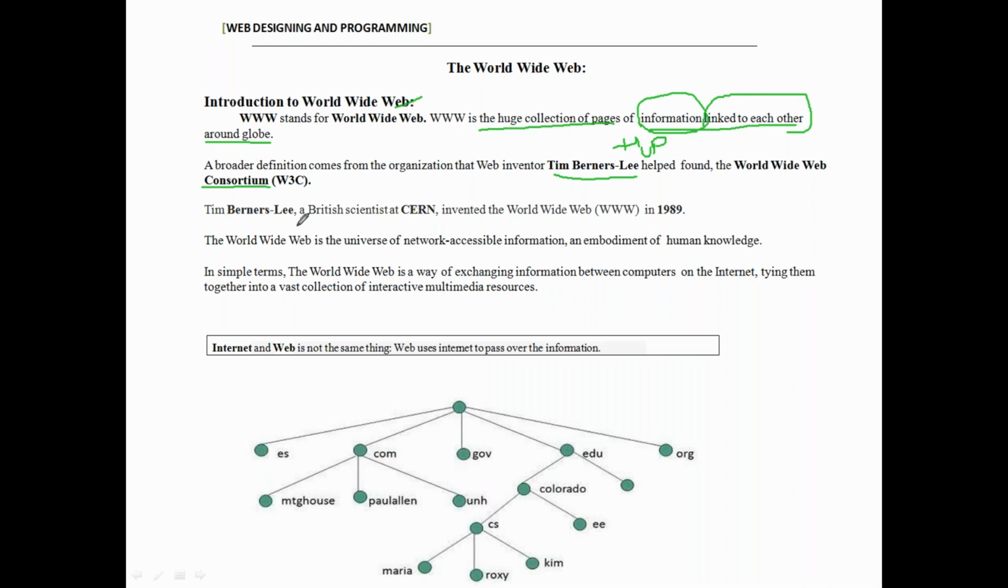After that, he developed the World Wide Web in 1989. In the year 1989, he developed the World Wide Web to exchange information between computers and servers. That is the purpose of developing the World Wide Web. Who is that? Tim Berners-Lee, in the year 1989. He is a British scientist at CERN. What is CERN?